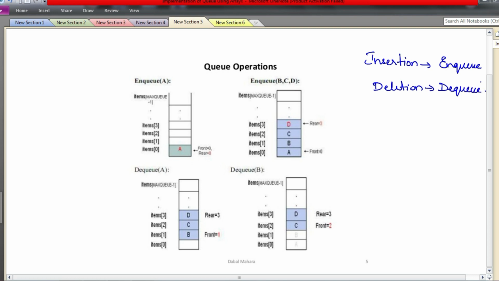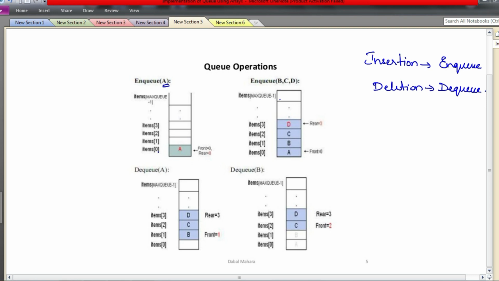Okay, fine. So now see, initially the queue is empty. Both front and rear will be -1. Now we have 0, 1, 2, 3 up to max q -1, that is size -1 basically. Now when I am adding one number a, that is the first element, both front and rear are going to be 0, because earlier both were -1 indicating empty q. Now both will be equal to 0 and a is stored here.